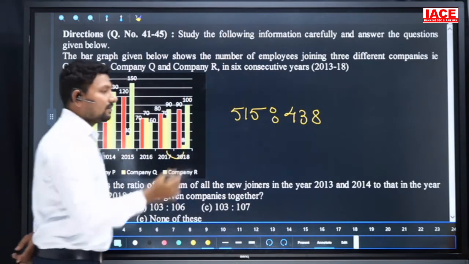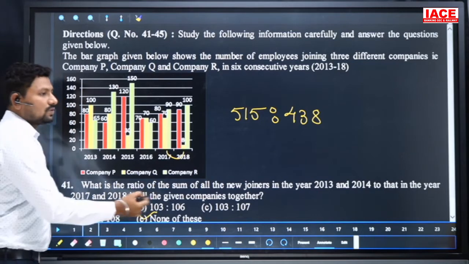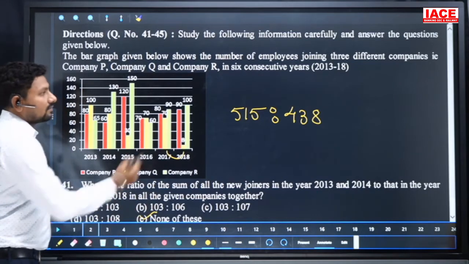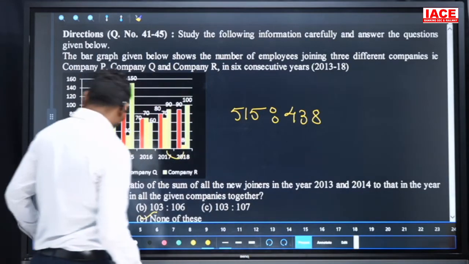515 and 438 are both not divisible by any common number. Our option is none of these. There is no choice of any option. 515 is to 438. Our option is none of these. Move to the next question.